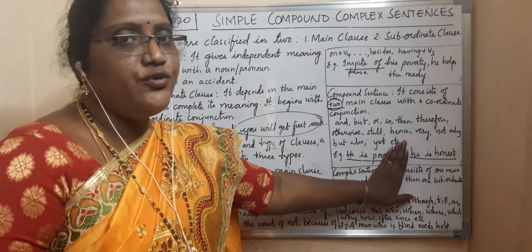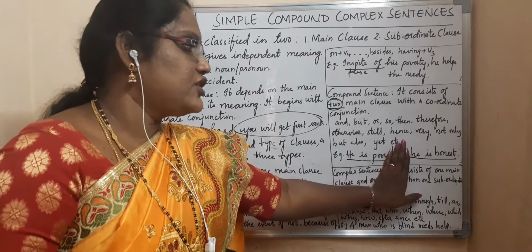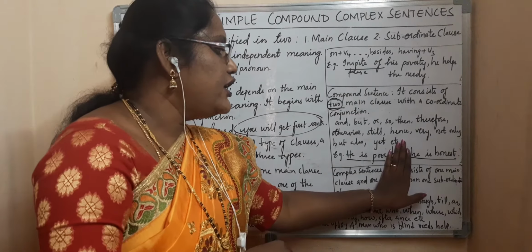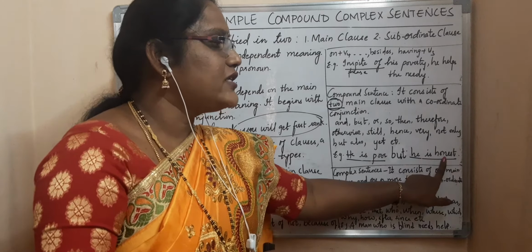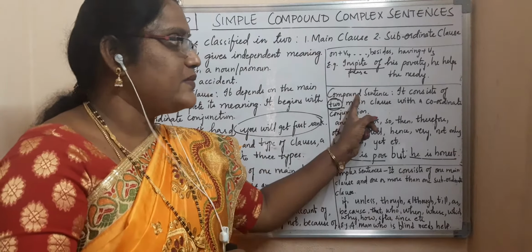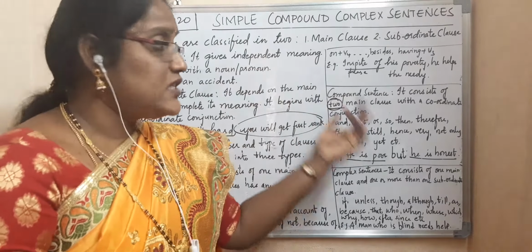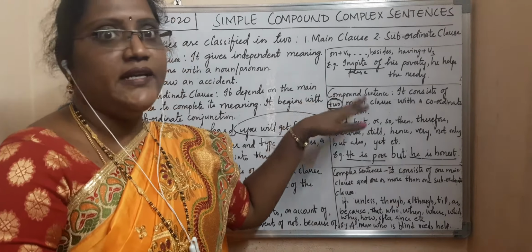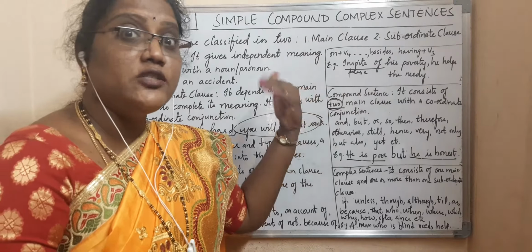What is the conjunction? You need to identify the conjunction, cover it and see. "He is poor" is one sentence, "he is honest" is one sentence. That means it has two main clauses, so it comes under compound sentence. In this way also you can identify whether it is a simple sentence, compound sentence or complex sentence.